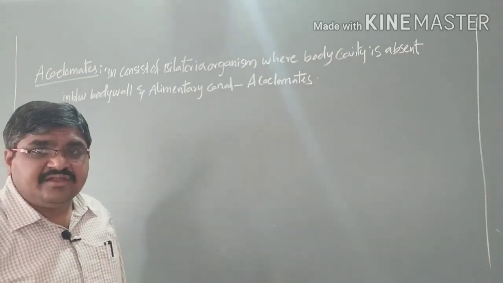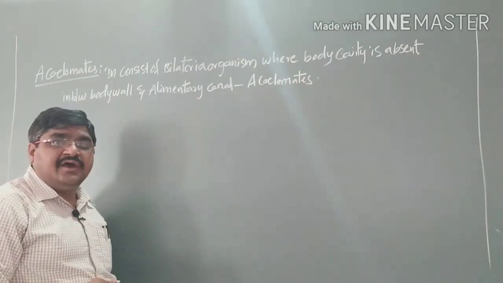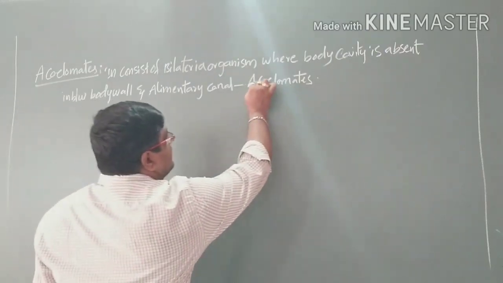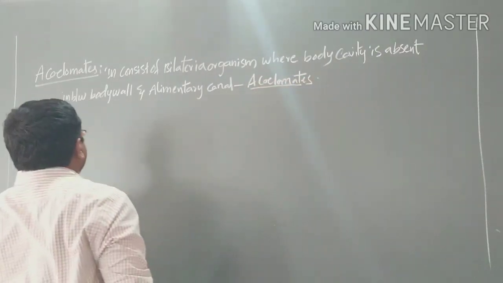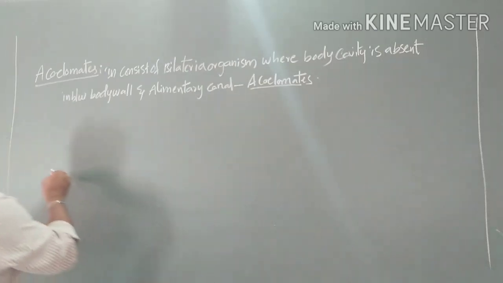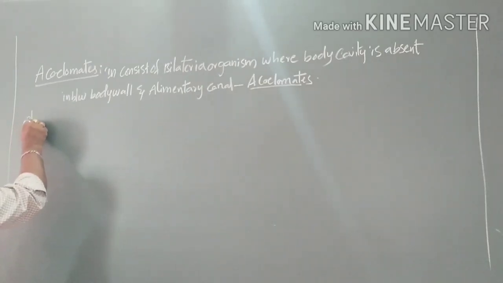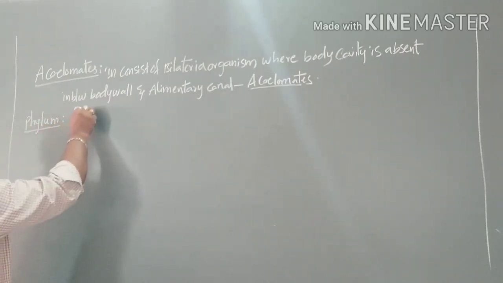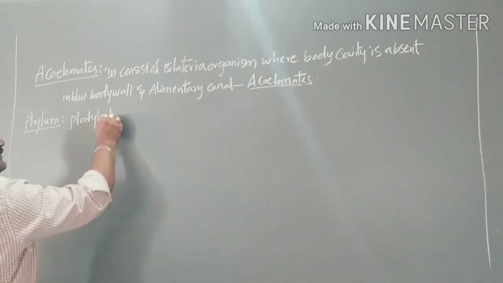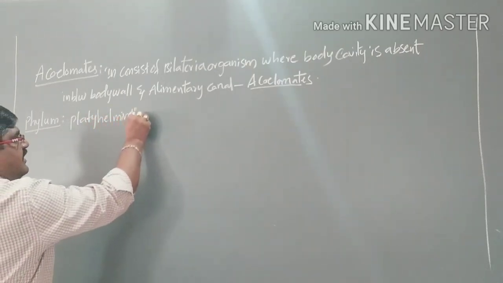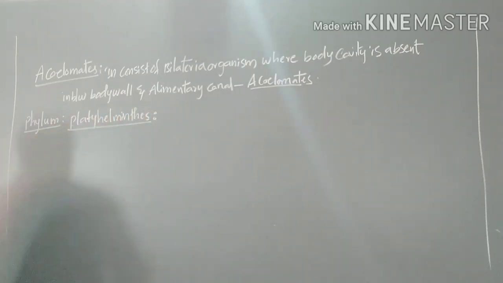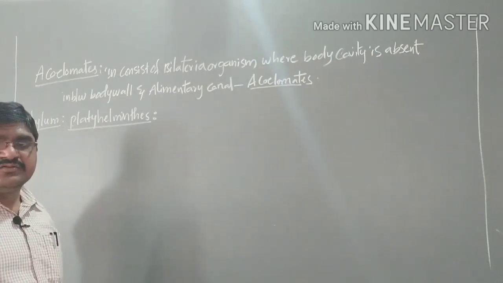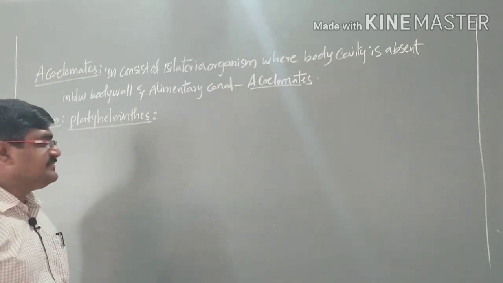Body cavity is absent between the body wall and the alimentary canal, so we call them acoelomates. This includes only one phylum, called Platyhelminthes.